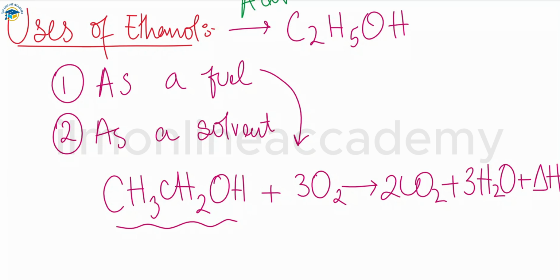In the case of fuel, whenever we do the combustion of ethanol in the presence of excess air, the equation will be this one. A lot of energy is released along with carbon dioxide and water vapor. It is also used for heating and cooking for domestic purposes. Ethanol is basically a renewable energy source and has the potential to reduce petroleum imports also.